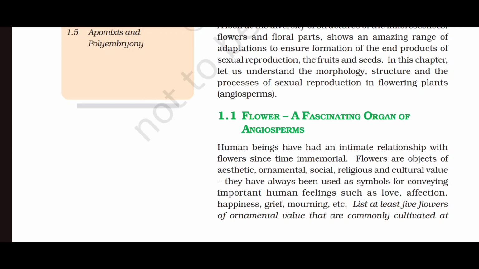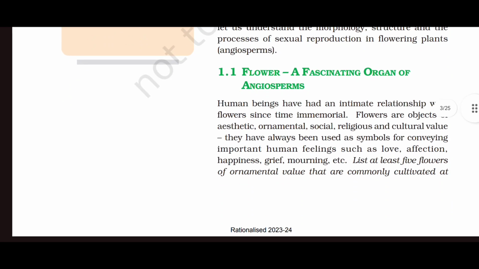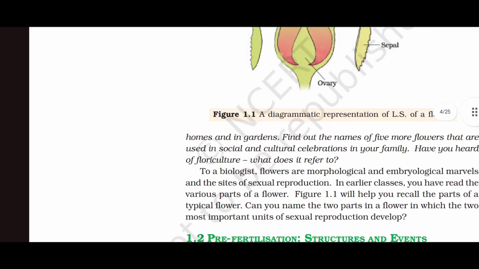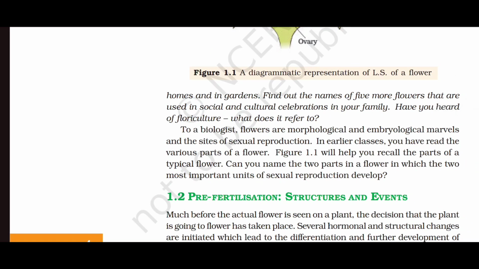Human beings have had an intimate relationship with flowers since time immemorial. Flowers are objects of aesthetic, ornamental, social, religious and cultural value. They have always been used as symbols for conveying important human feelings such as love, affection, happiness, grief, mourning, etc. List at least 5 flowers of ornamental value that are commonly cultivated at homes and in gardens. Find out the names of 5 more flowers that are used in social and cultural celebration in your family.